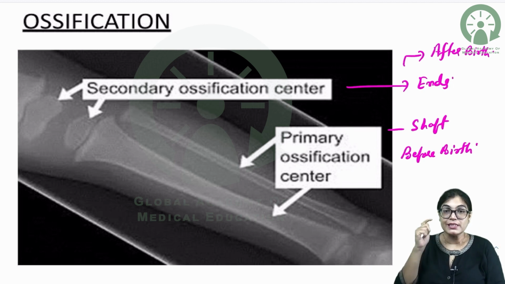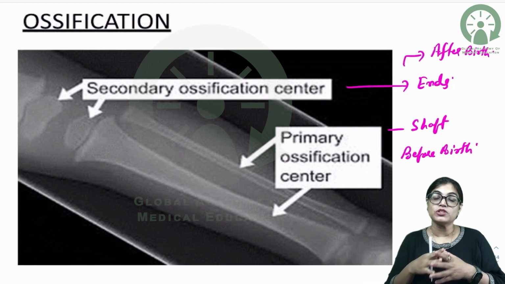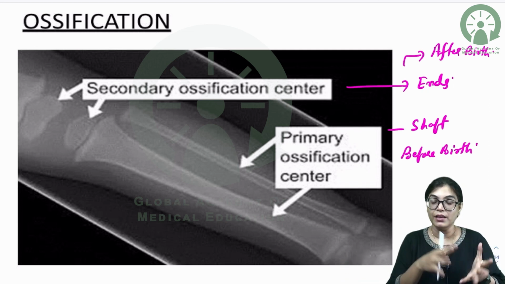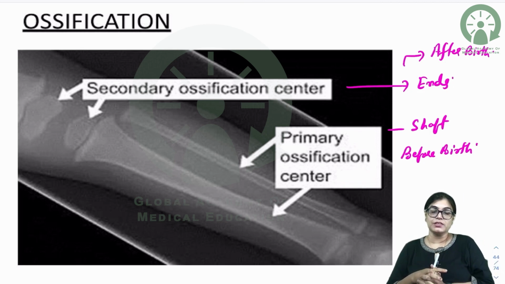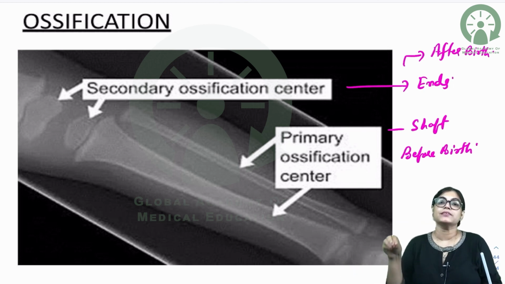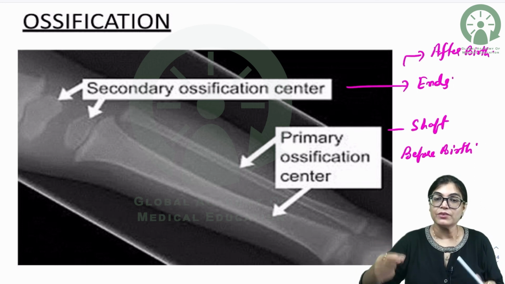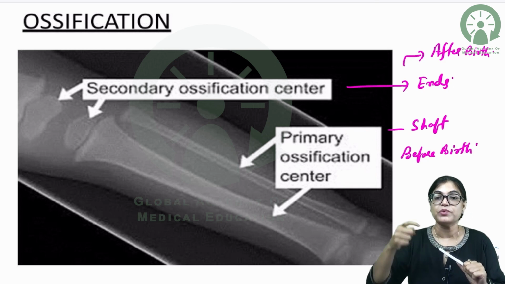The secondary ossification center which appears first will fuse later in life, and the one which appears later will fuse at a faster rate. For example, the ends of the bone have secondary ossification centers, and if the upper end secondary ossification center appears 1 year after the birth, and the lower end ossification center appears 4 years after the birth, that means the lower end will fuse first in comparison to the upper end. Means the secondary center which appears first will fuse later, and the secondary center which appears later will fuse first.